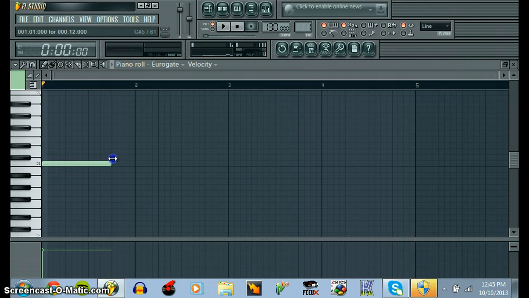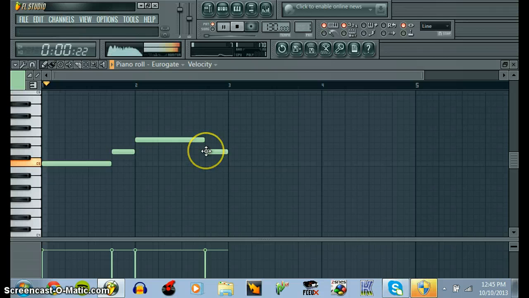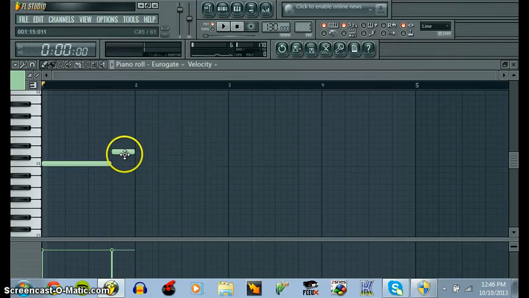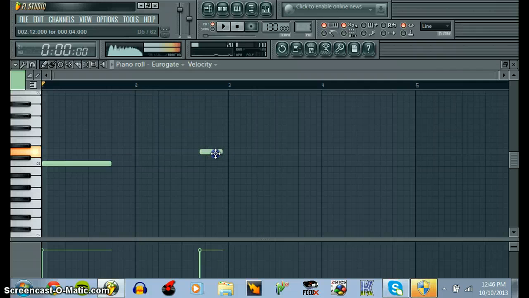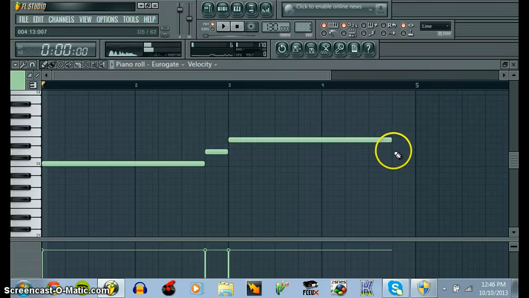So I'll make one like this, put one right here, another right there, and basically it should come out the way I want it. Oops, that's too fast, never mind. It's a fourth stanza. So I'll put that there, put this here, then that right there, then that right there. And hopefully it comes out the way I want it to sound.